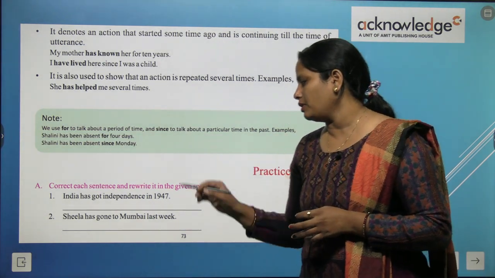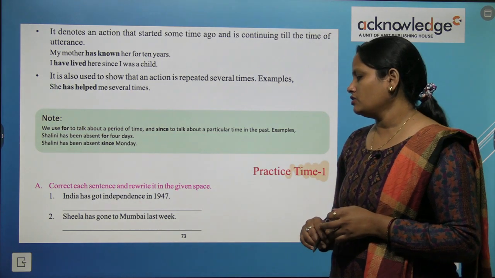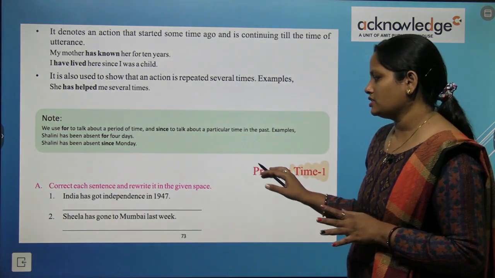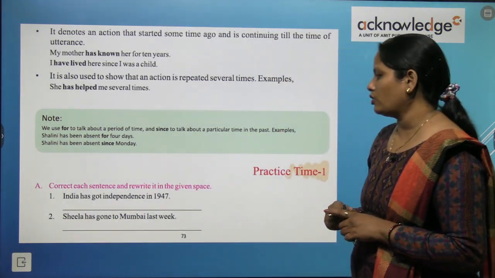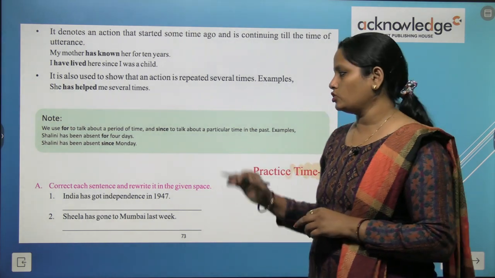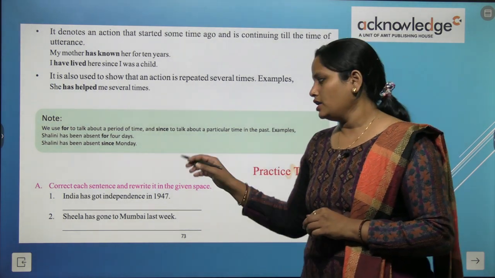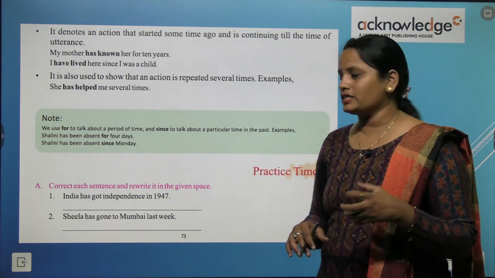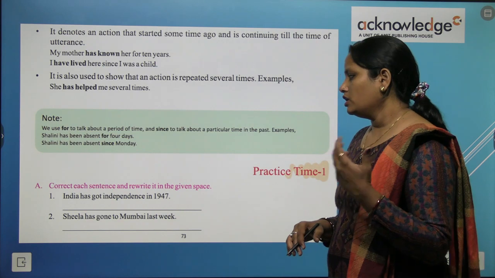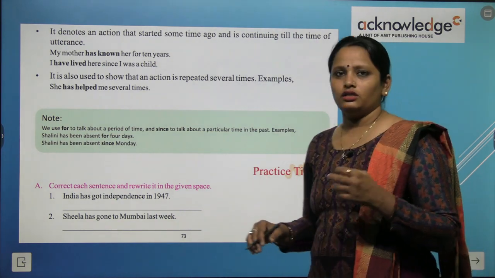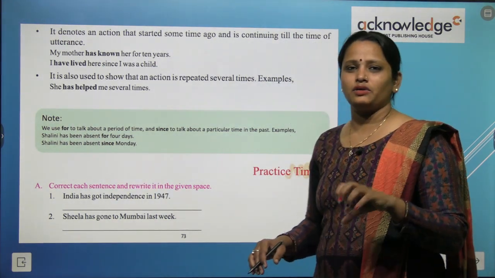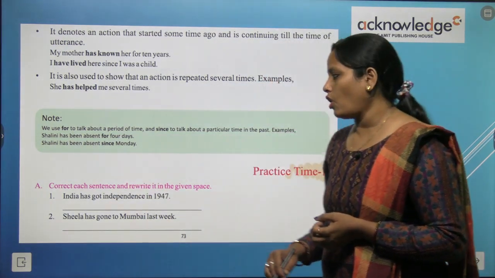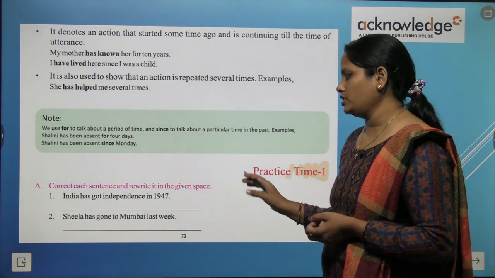India has got independence in 1947. So here we have to correct this sentence. See, so here children we are going to write. So children, now let's come to the book exercise. The first question is, India has got independence in 1947. So here has to be converted into the had form, because has means abhi ki baat nahi ho rahi, it is talking about the past. So India had got independence in 1947.